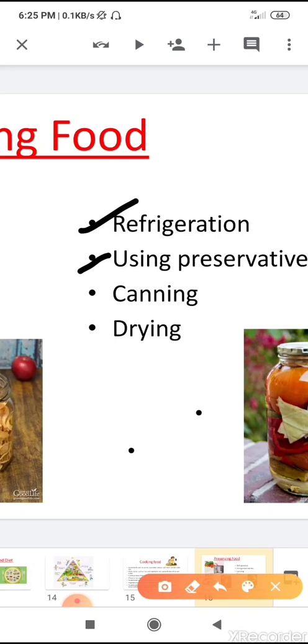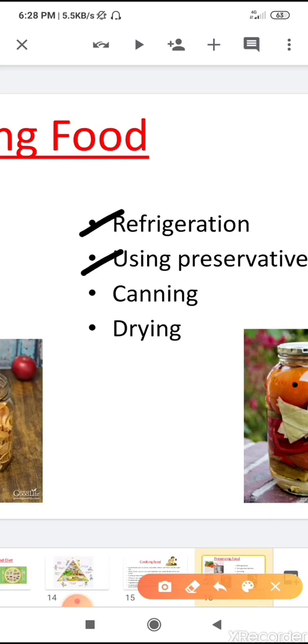Yes, very good. Sugar, salt and oil are examples of preservatives which help to slow down the growth of germs. They are added to your food to preserve it for a long time.